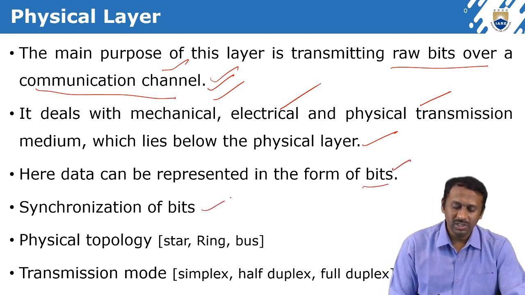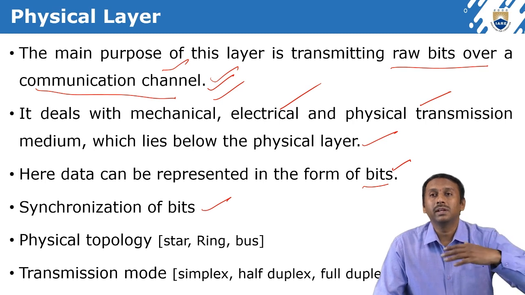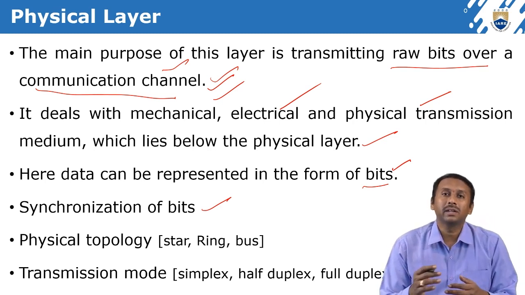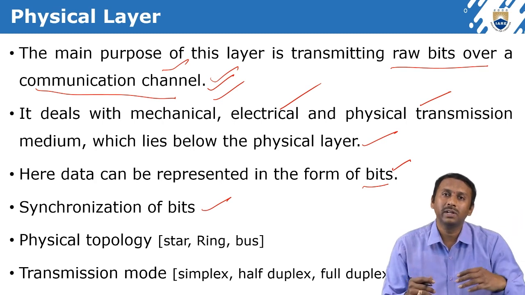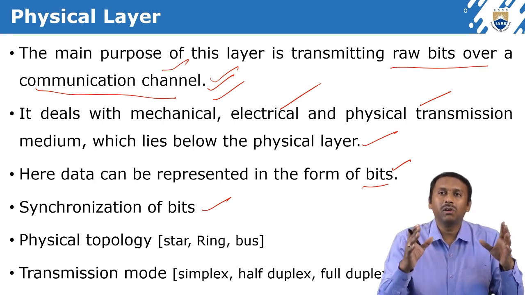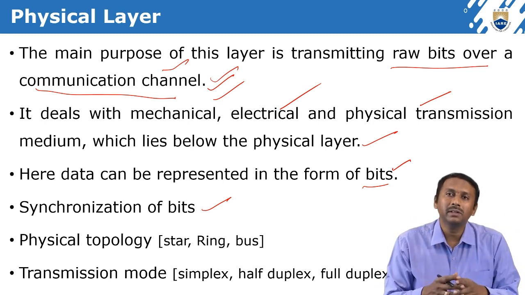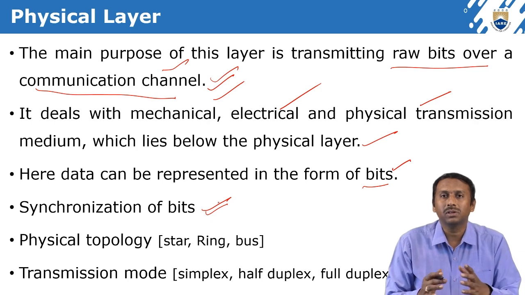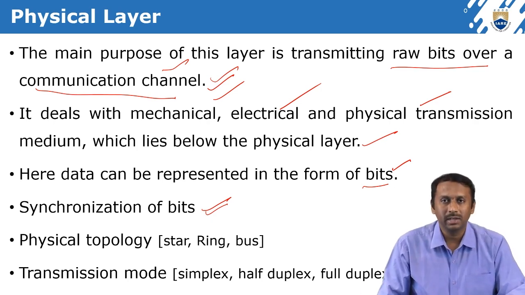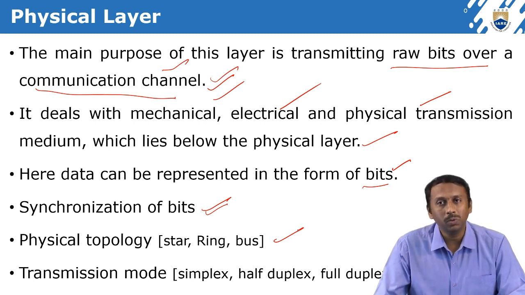So we already know well about the synchronization of bits. How the bits are going to be synchronized here. At the next level, the data is going to be grouped. When it reaches the physical layer, all these groups of packets or frames are going to be combined here. How it is synchronized is handled by the physical layer itself. And next is the physical topology.